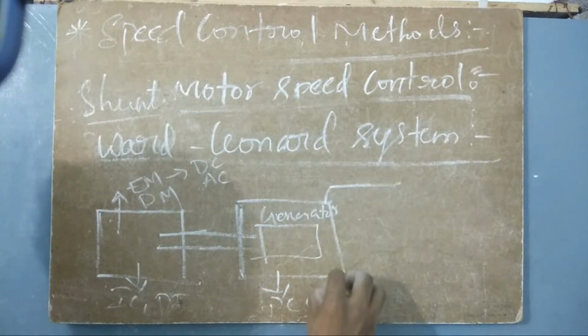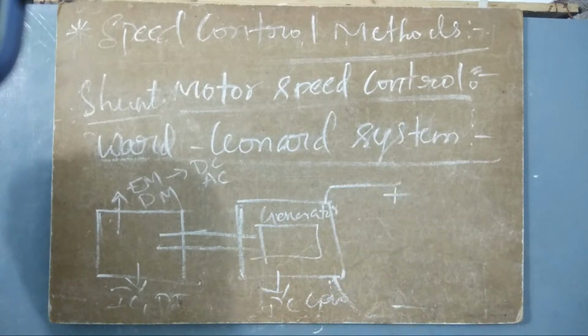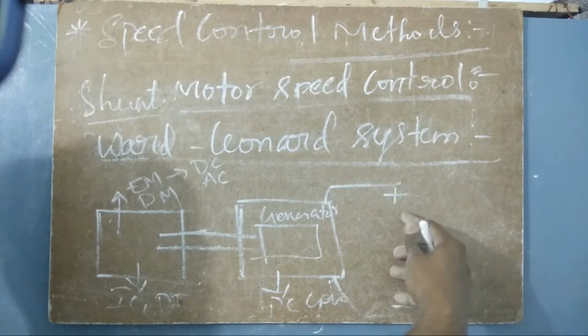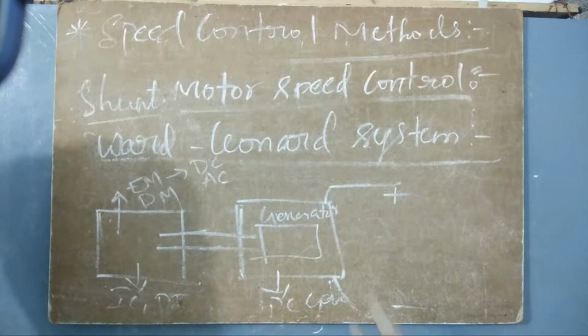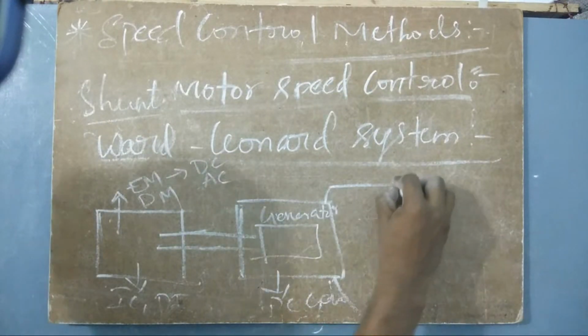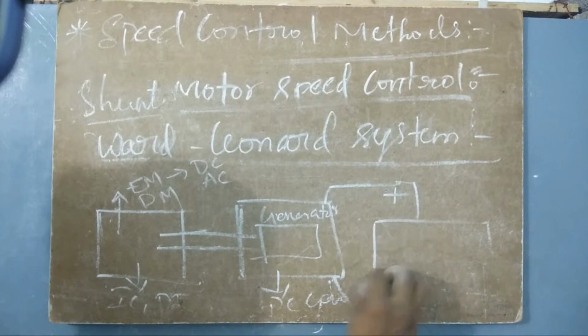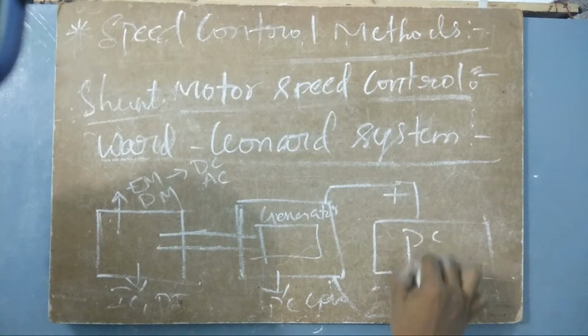This will give out some voltage. Let us say this is positive and this is negative, because the polarity will not change. This is a DC generator which produces only DC. So this DC will be given to our DC machine. So this is our DC motor.